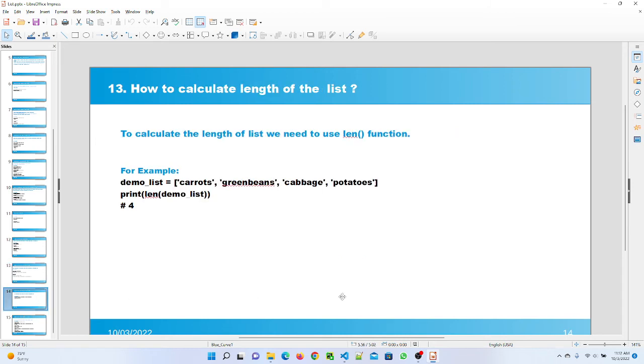Question number 13 is, how to calculate length of the list. To calculate length of the list, we have to use the len function, and here I mentioned the example for that. I give the len function, and mention my list name, and here it gives me the value 4. Since there are 4 items in my list, the length of the list is 4.